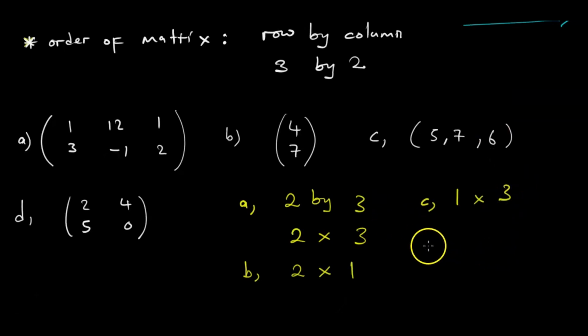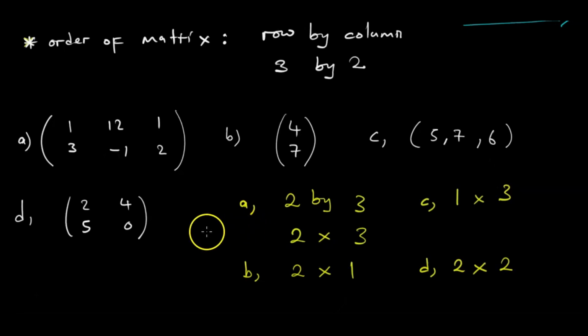Then let us go to D. How does D look? How many rows? 1, 2. By how many columns? 1, 2. Like this. So it's a 2 by 3, 2 by 1, 1 by 3, and a 2 by 2.